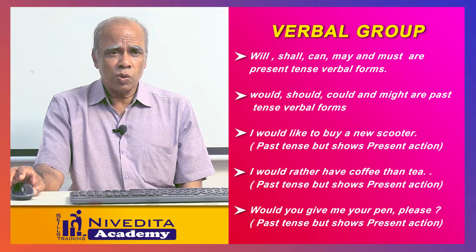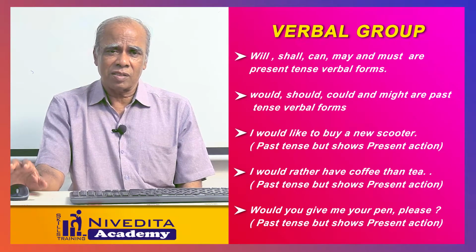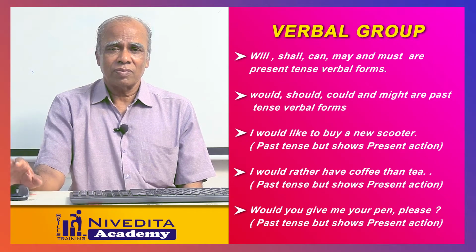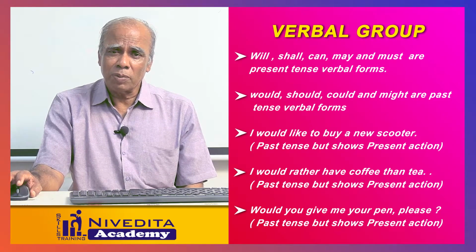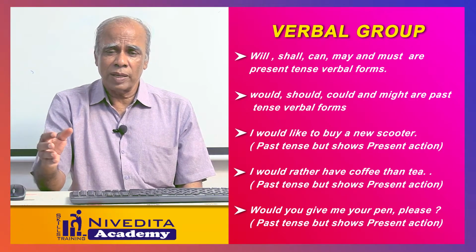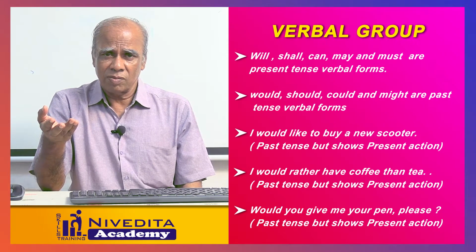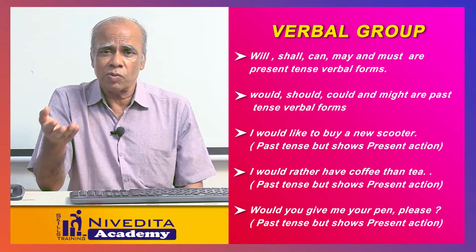Just because would, should, could, might are past tense, they do not always show past actions alone. They may show you present action also. I give some examples. Would you give me a book? It is a request, a polite request. It is used only for the present situation.